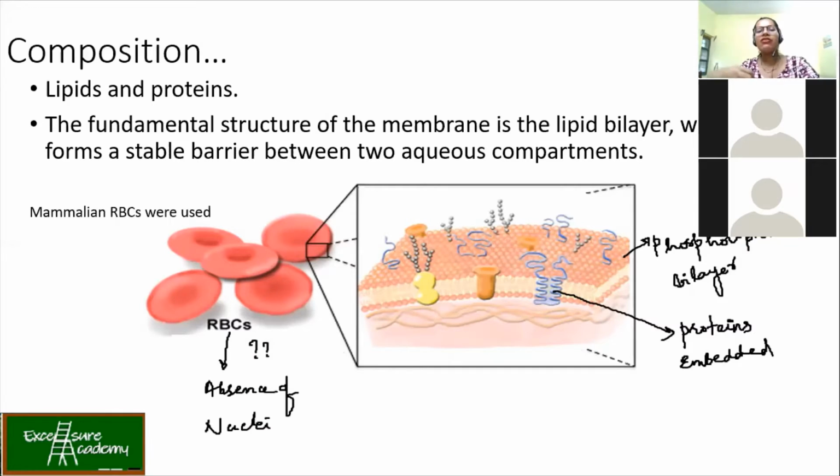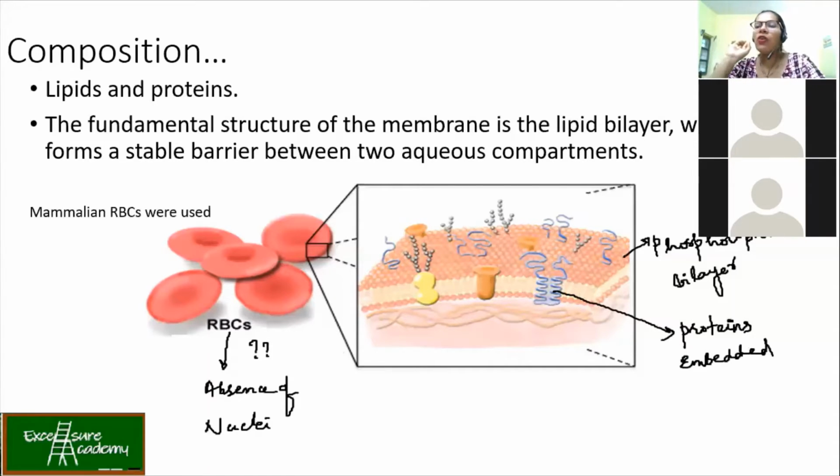Because when scientists were trying to understand, they had to rupture the RBC, correct? They just needed the membrane. So if the inside content is less, it means what? Less contamination of the other molecules. So in all, what is present in the RBC? Certain hemoglobins, the RBC membrane is there, right? And the pigments are present. So as such, nothing else is there. So it was easy for scientists to take out the RBC. It's very easy. You just need a few drops from your own blood. Then you can just rupture the RBC and then study them.